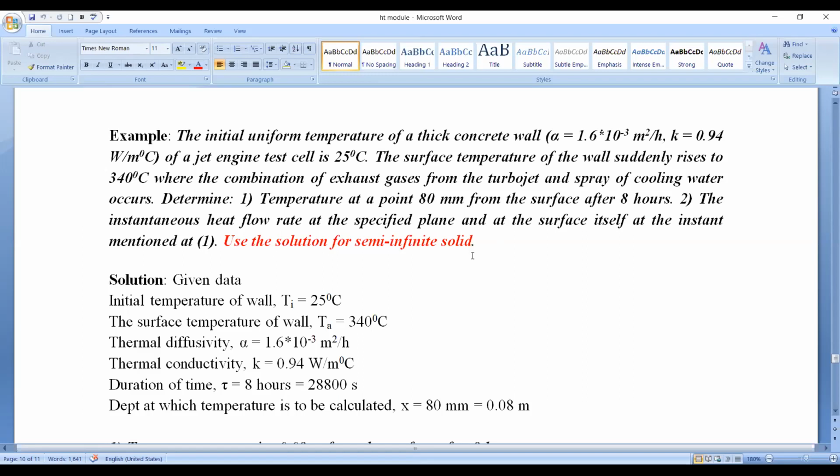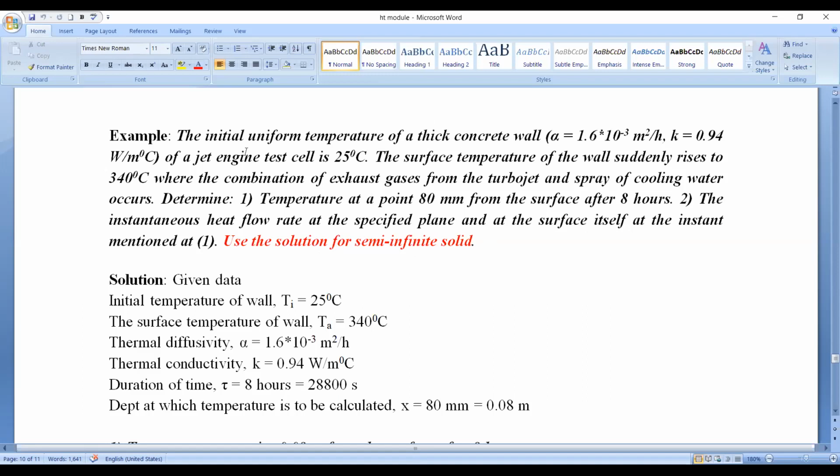So in this problem also, it is clearly mentioned that we have to assume the given thick concrete wall as a semi-infinite solid. So by default, we have to use the concept of the error function. So we have to use the formula for the temperature ratio in terms of error function.